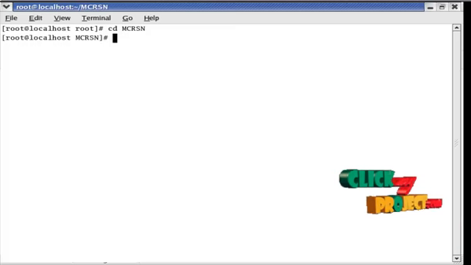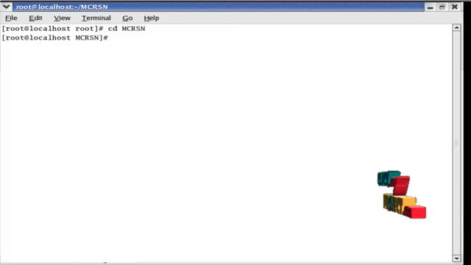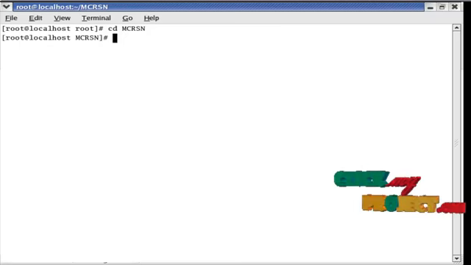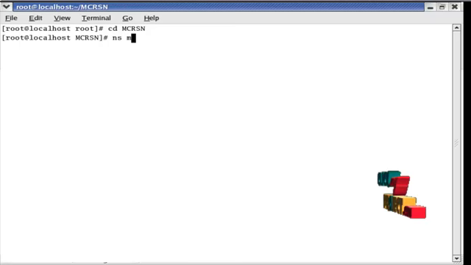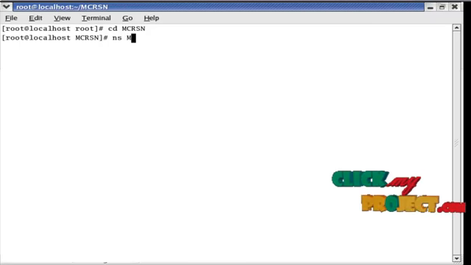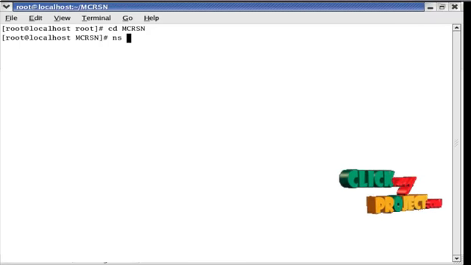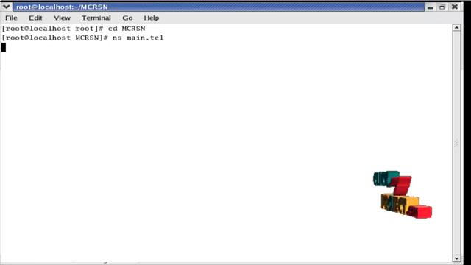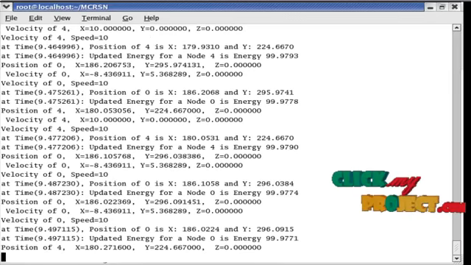The mcr/rsn folder contains our main.tcl file. Now I run the main.tcl file, so I type ns space main.tcl. Now run the process.